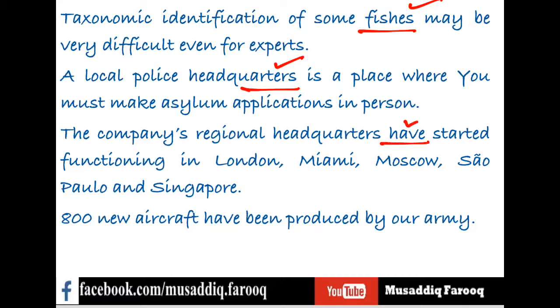This is a correct sentence. There is no problem here. Headquarters, we are talking about many. The headquarters at London, headquarters in Miami, headquarters at Moscow and so on.